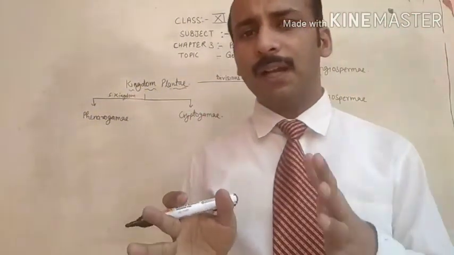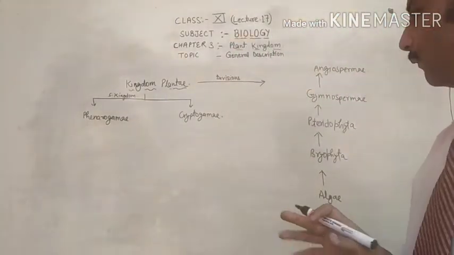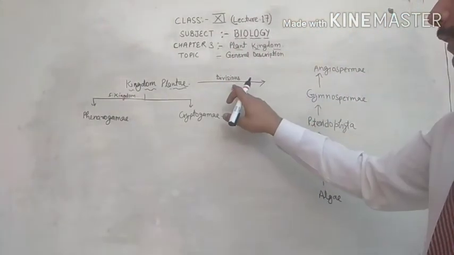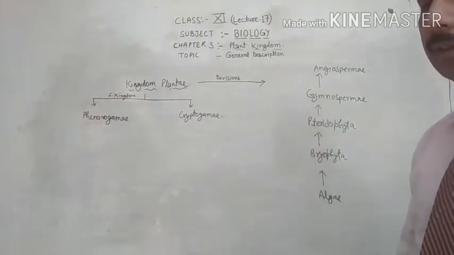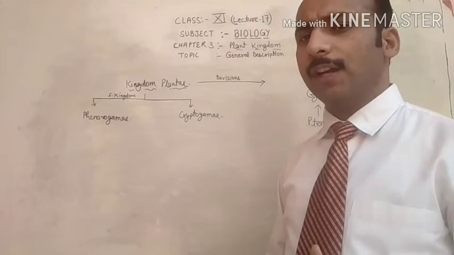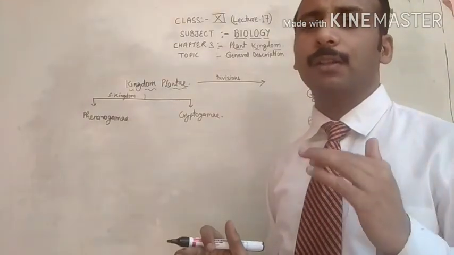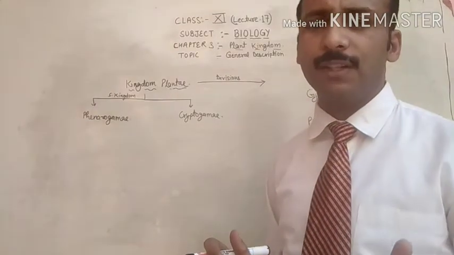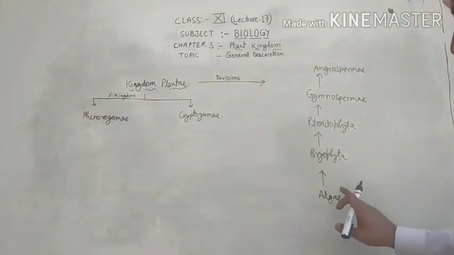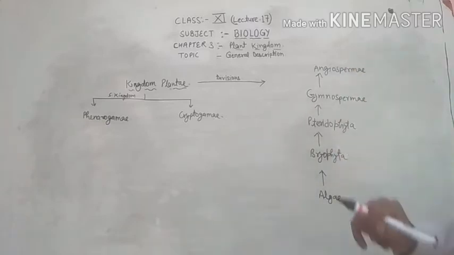So the plant kingdom is divided into mainly 5 divisions. In the animal kingdom, the kingdom is divided into phylums, but in the plant kingdom, it is divided into divisions: algae, bryophyta, pteridophyta, gymnosperm and angiosperm.